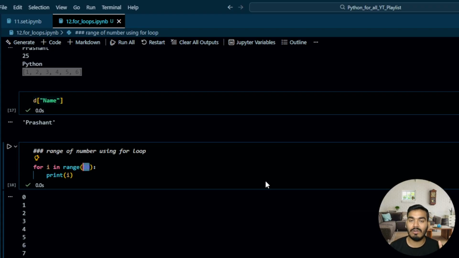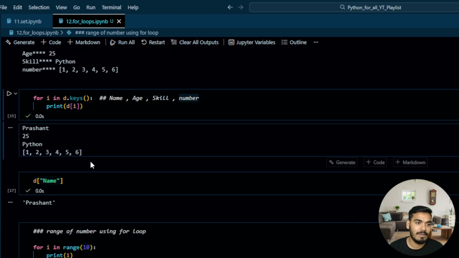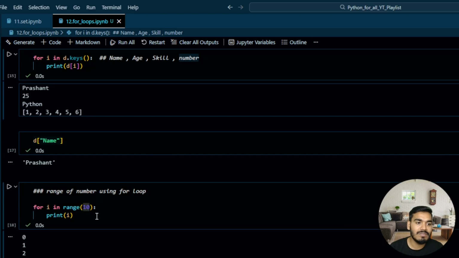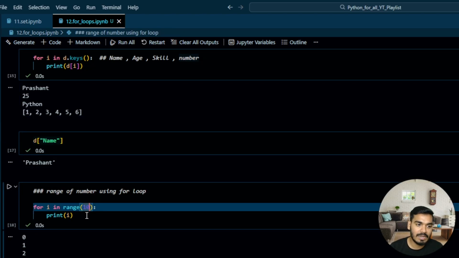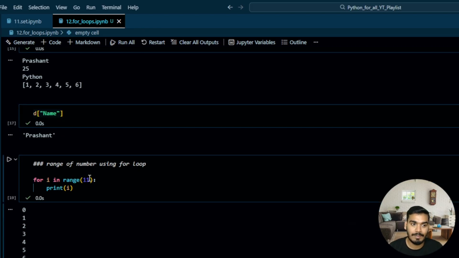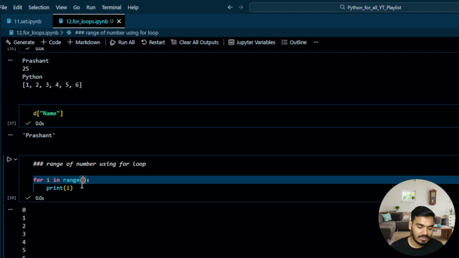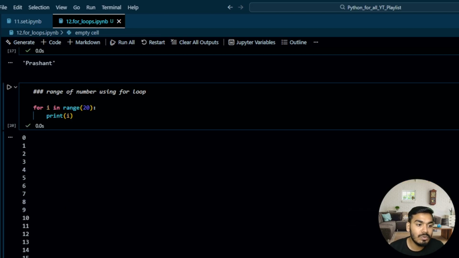Like an index, guys. Always index starts from 0 and ends with whatever is given. 0, 1, 2, 3, 4, 5, 6, 7, 8, 9. Right? But let's say, for example, over here 1, 2, 3, 4, 5, 6 are given. But if you count the index, it is 0, 1, 2, 3, 4, 5. So if you give 10, it is going to give you 0 to 9. If you give 11, it is going to give you 0 to 10, right? And if you give, let's say 20, it is going to give you 0 to 19.